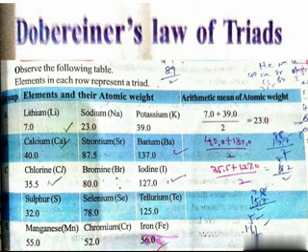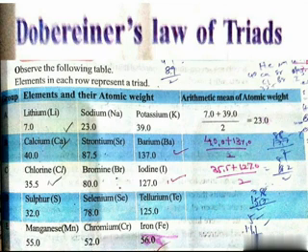He said the atomic weight of the middle element, which is sodium, is the average of the atomic weights of the first and third elements.